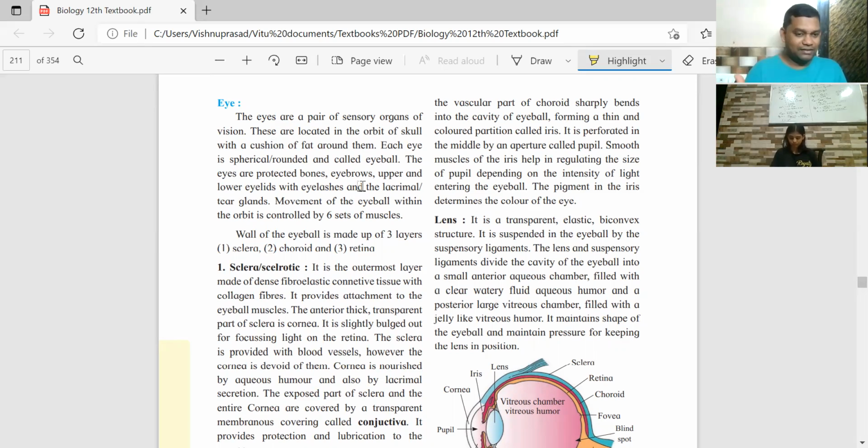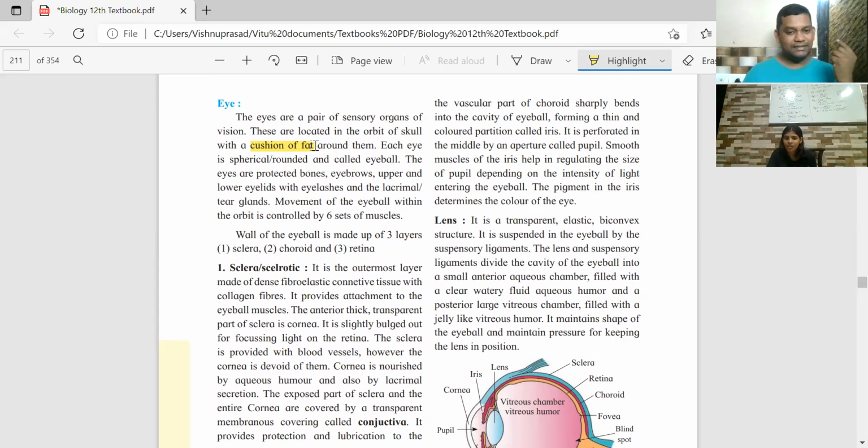Technically, they are on the ventral side, below the forehead. And if you see the skull, in this there are two deep sockets. The eyeballs are located in those deep sockets. So we use the word ball for that. In those sockets, surrounding the eyeballs, there is a layer of fat, a cushion of fat around it, which provides protection.